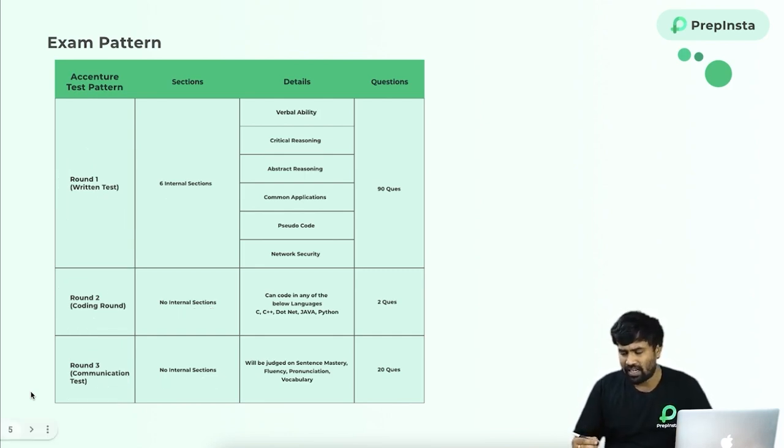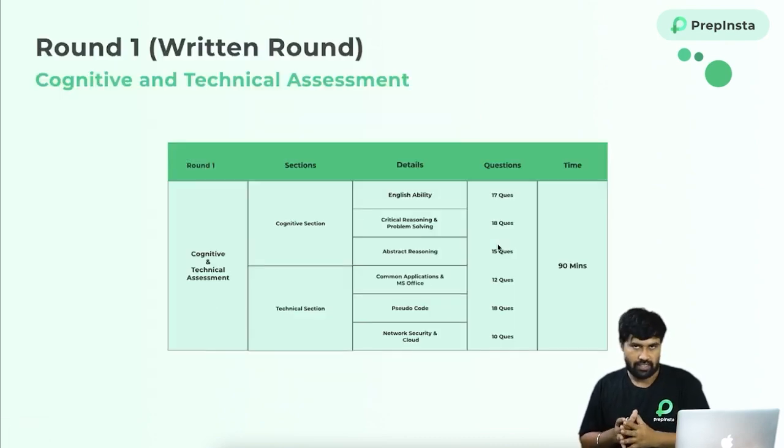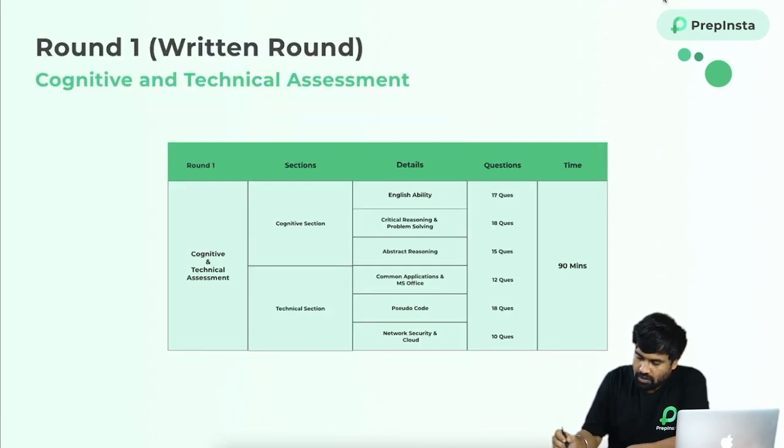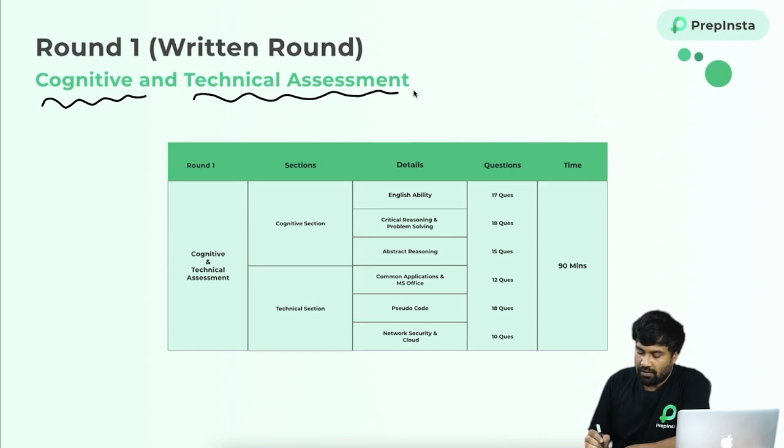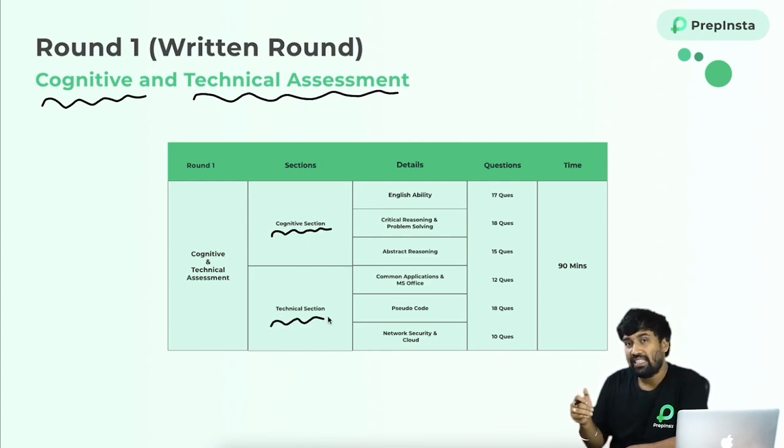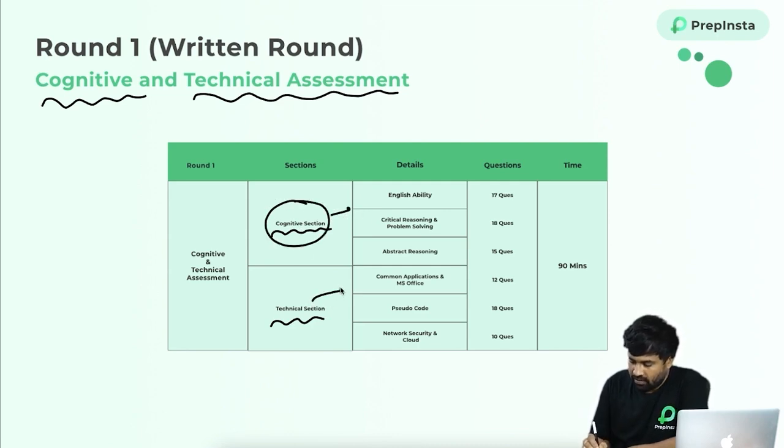So let's get started with our first category, which is round 1, the written test. Round 1 is the cognitive and technical assessment test, which consists of 2 sections with 3 subsections each: the cognitive section will have 3 and the technical section will have 3.